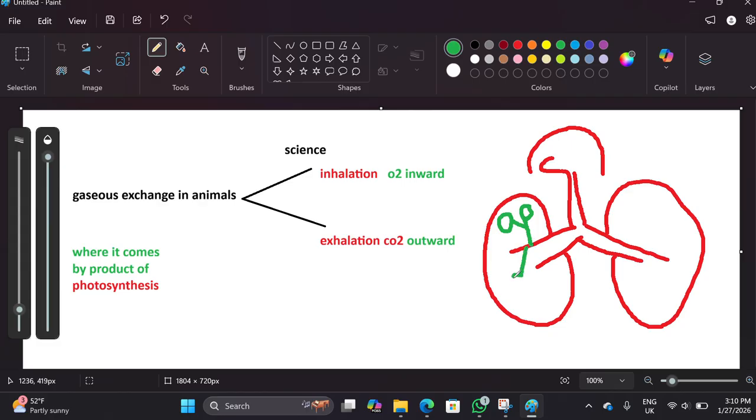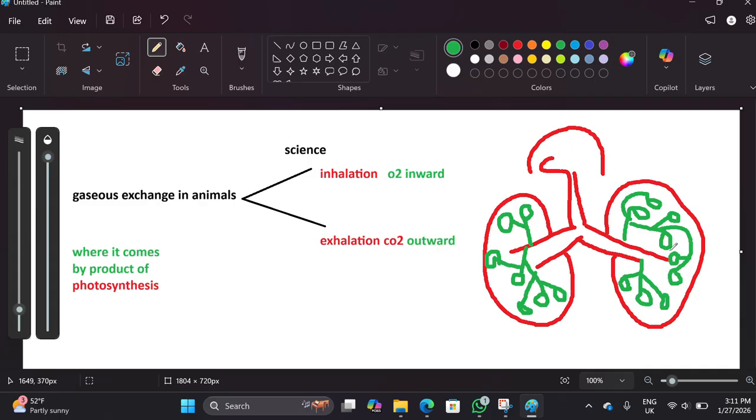and several millions of branches are there in each lobe of the lung, and multiple branches go on like this. You can check here. This sac-like structure, which I'm drawing in a circular shape, is actually called alveoli, and alveoli is also called an air sac. Both names come in exams, so you need to know accordingly.